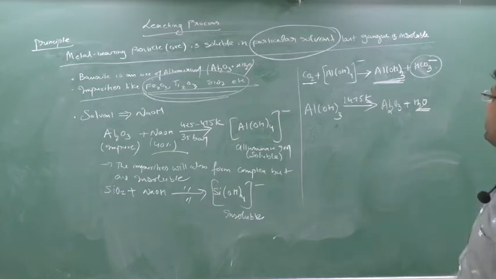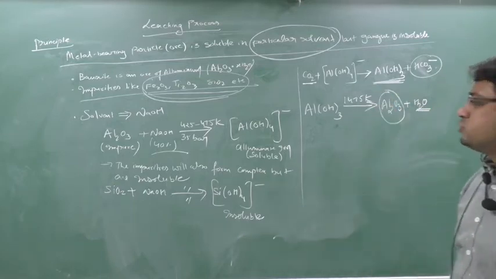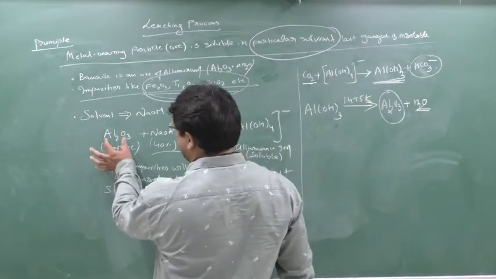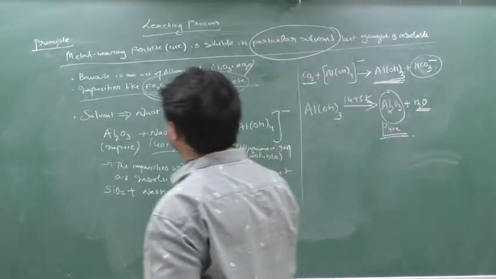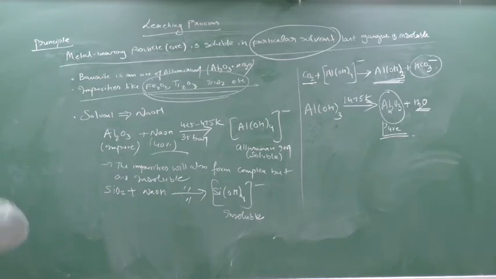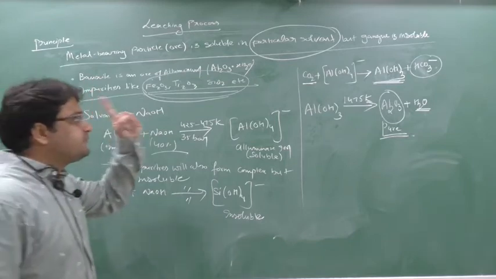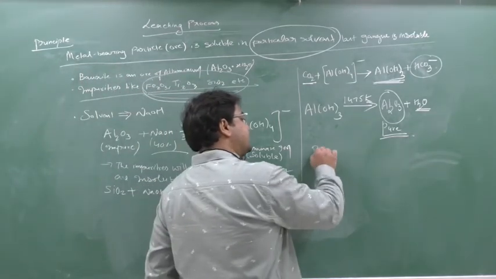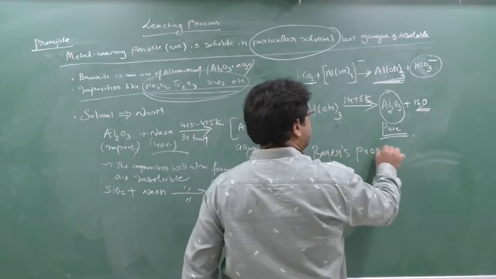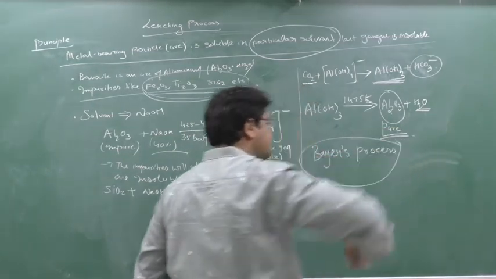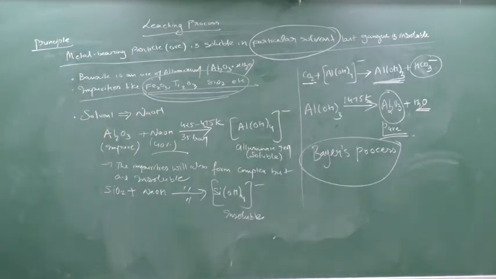This H2O will be removed and Al2O3 I obtained. So initially the Al2O3 I added was impure and this is pure. So this is your leaching process. And this process was first done by the scientist Bayer. That's why it is known as Bayer's process. This is your Bayer's process, nothing else.